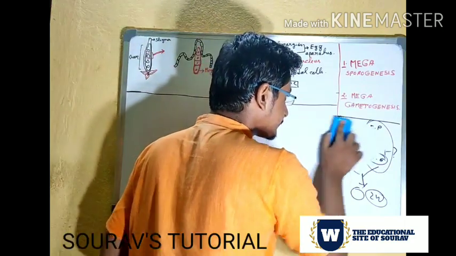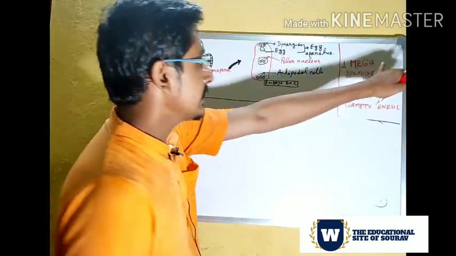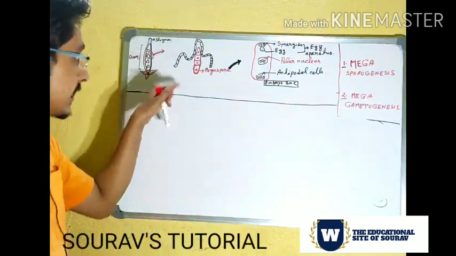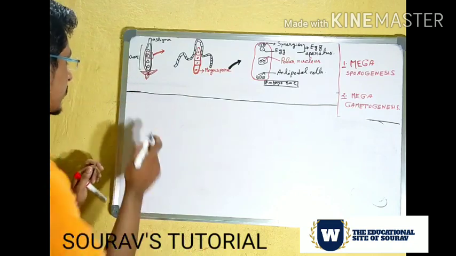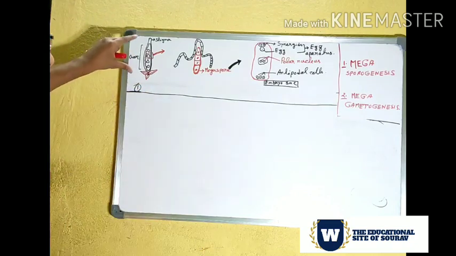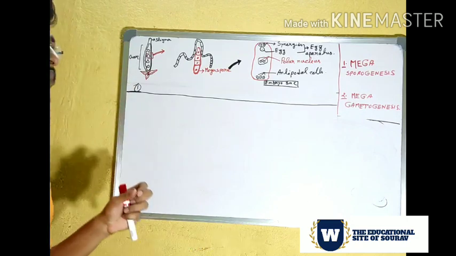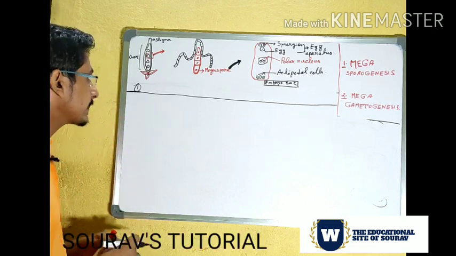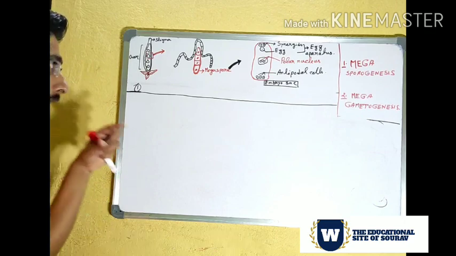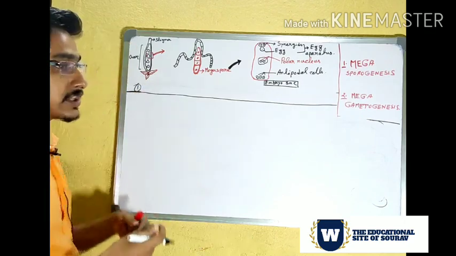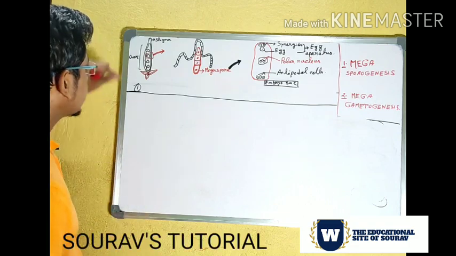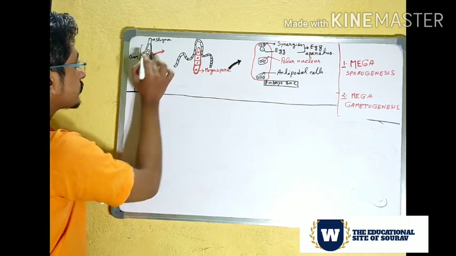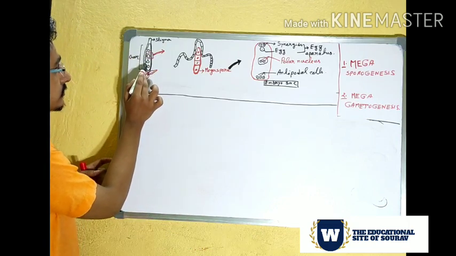Now come to the topic. What is the topic? First, megasporogenesis. So what is this megasporogenesis? Look, there is a diagram. That is the first part. Suppose this is the fruit of one leguminous plant. You can see this type of fruit. Within this fruit, if we cut a segment, then we can see the arrangement of the ovules. So these are the ovules: one ovule, second ovule, third ovule, fourth ovule.